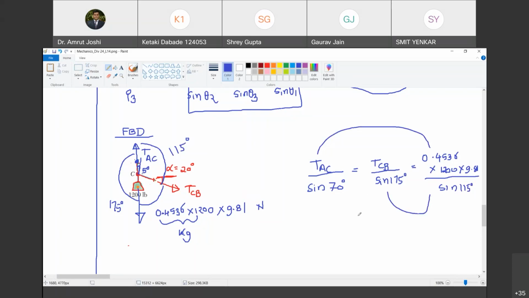So Lami's theorem is a mathematical statement which in fact is two equations. Do you agree with me? Two independent equations. Are you with me? Yes, sir. Okay. So now let us solve for TAC and TCB.